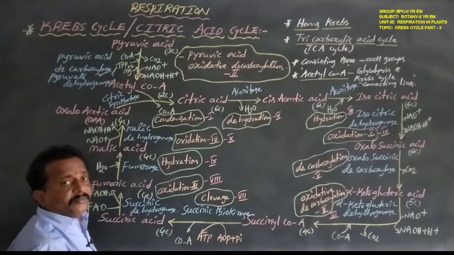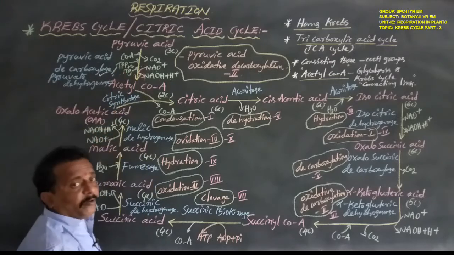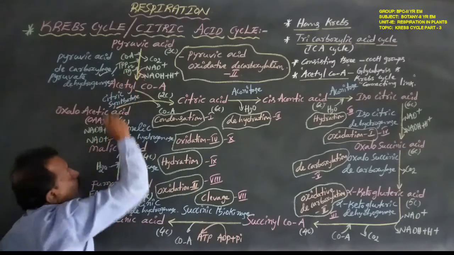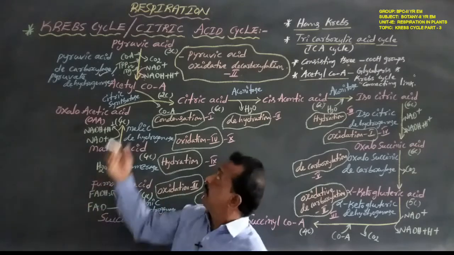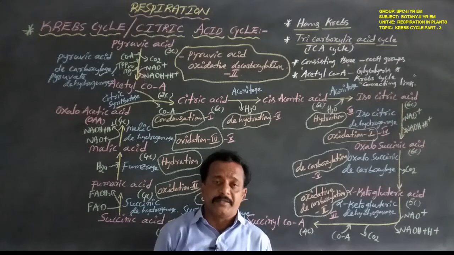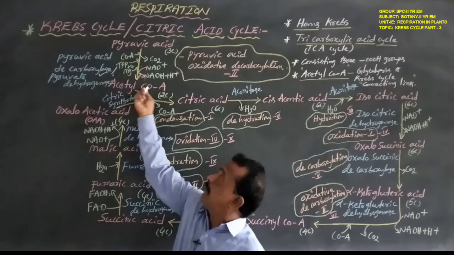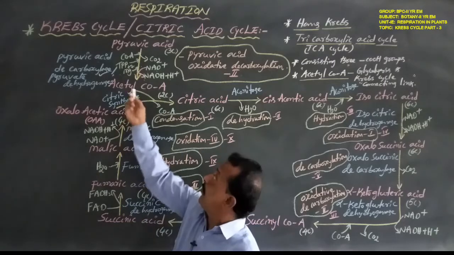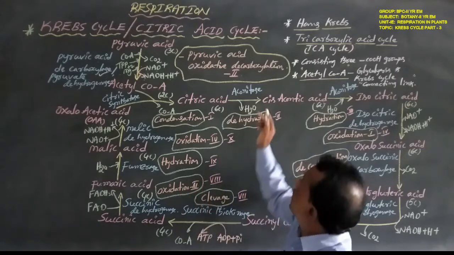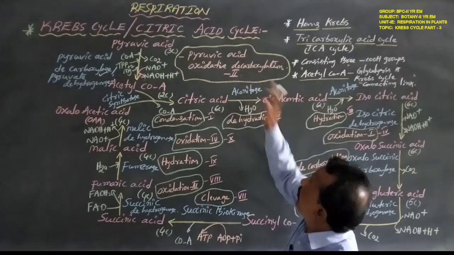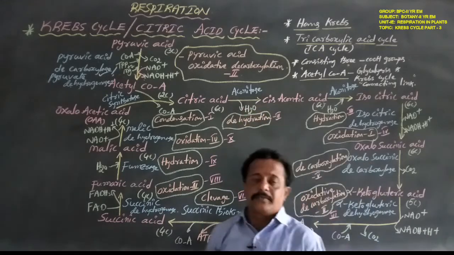Cofactors help in this, namely coenzyme A, TPP (thiamine pyrophosphate), and Mg2+ (magnesium). Some of these coenzymes help in this conversion of pyruvic acid. Finally, the 2 carbon compound acetyl coenzyme A is formed. This is the second step of aerobic respiration, pyruvic acid oxidative decarboxylation, or pyruvate oxidative decarboxylation.